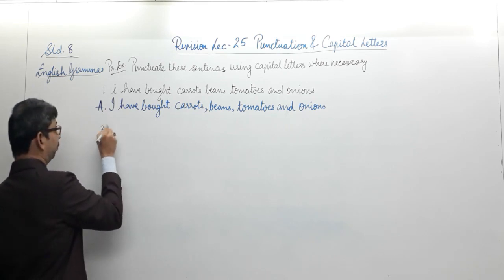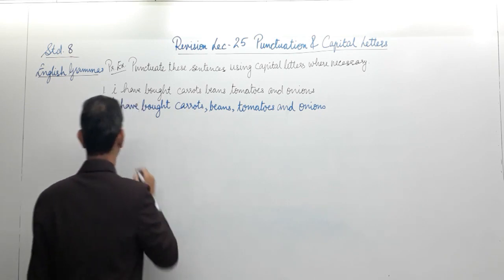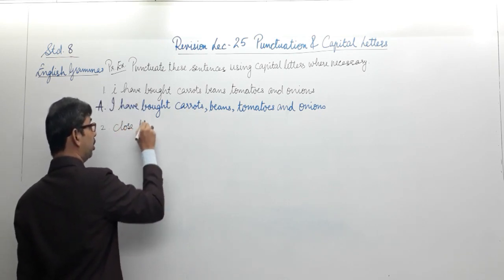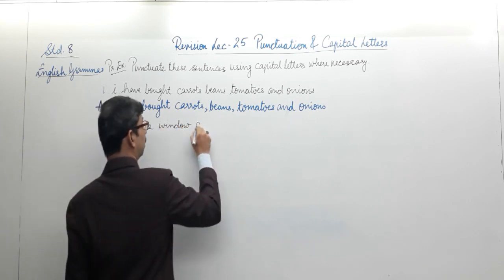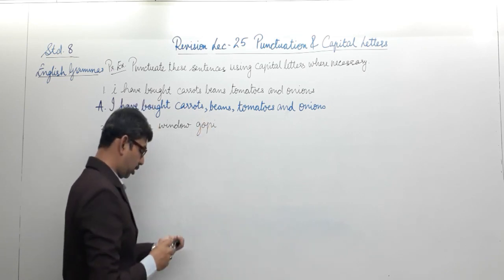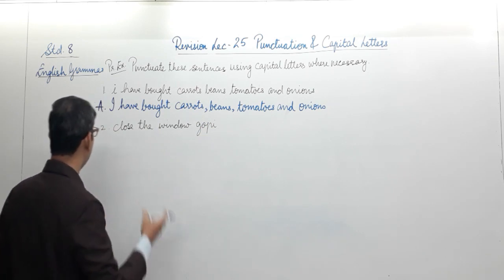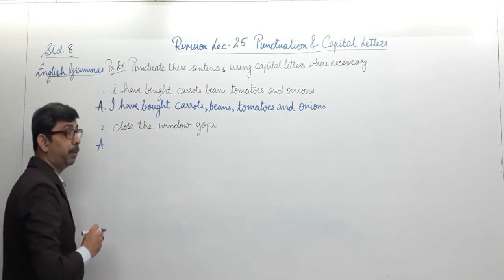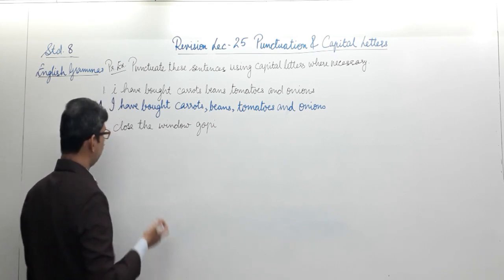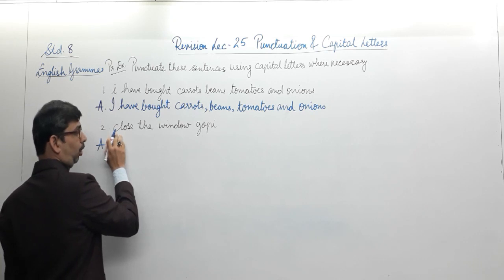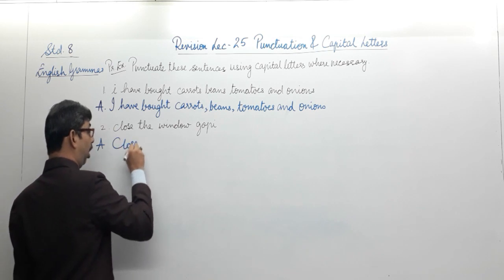Next one. Close the window, Gopi. A command is being given over here. So Gopi is being asked to close the window. But how are we going to write this? Well, there are no punctuations given to us, so we need to insert the correct punctuation so that it brings out the proper meaning. When a command is being given, we know very well that we require a full stop. The first letter of the first word should be capitalized, therefore we'll start with the capital C. Close the window.